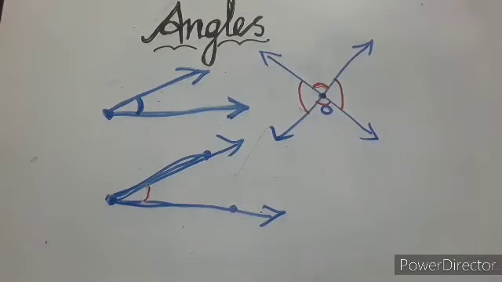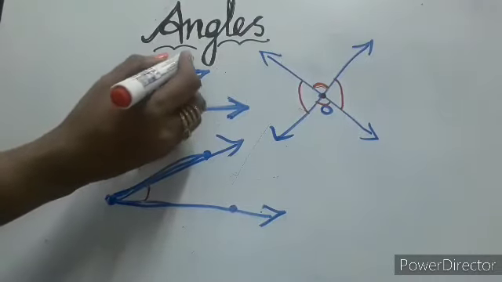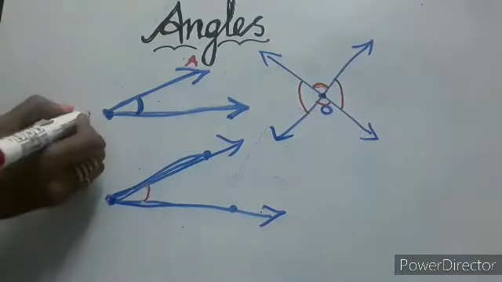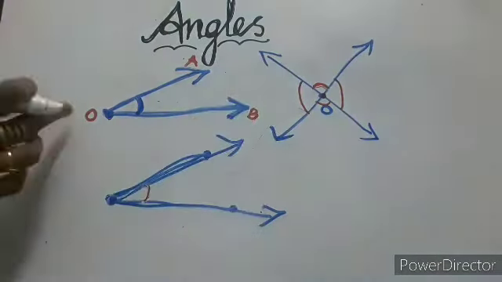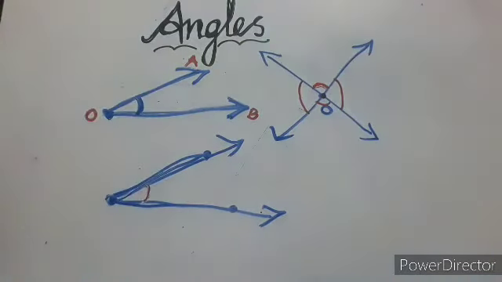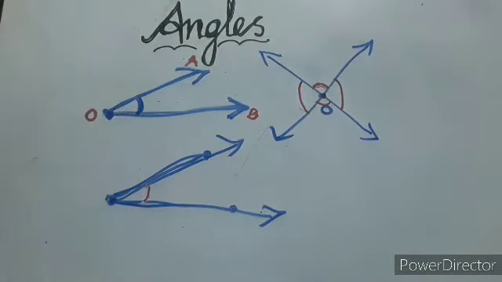How to identify the angles with the name? Look at here. So we have to give the name of the angle. Okay, how to give the name? First, just consider this is A. You have to keep the name of A. This is O. This is B. Okay, OA is one of the ray and OB is one more ray. We are forming here using these two rays one angle.